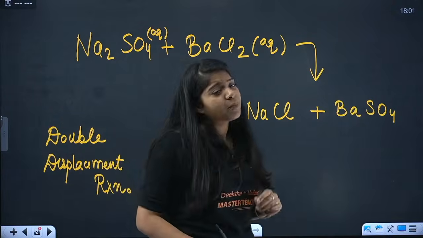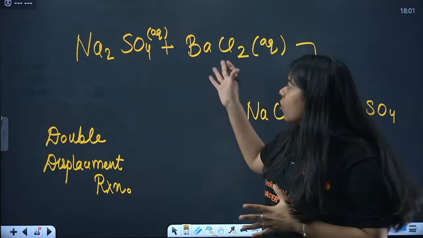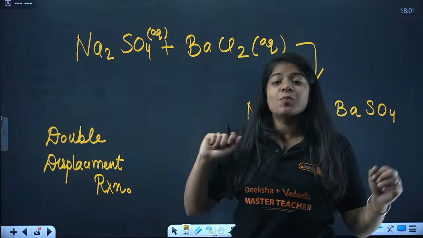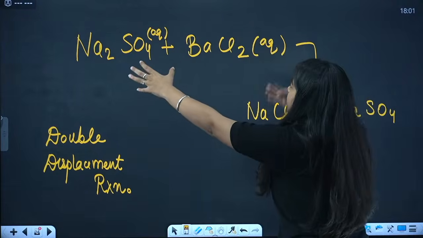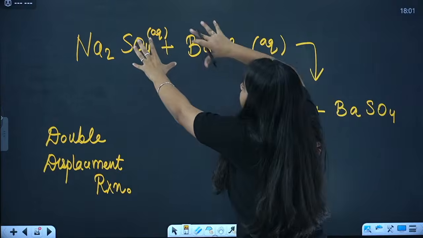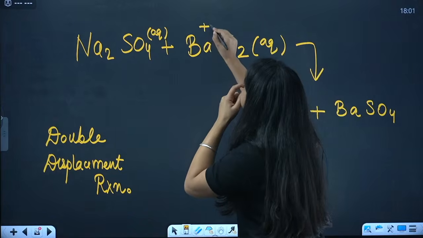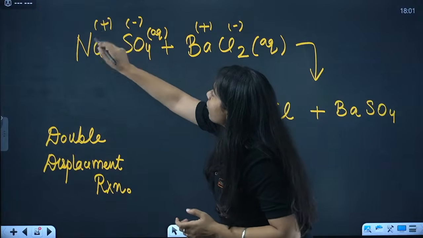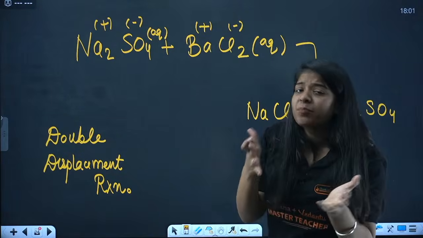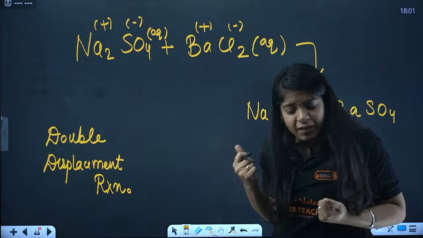Now you might ask, ma'am, why did Na go with Cl? It could have gone with Ba as well, right? So for that we need ionic composition, right? Na is plus, Cl is negative, SO4 is negative, Ba is plus. See, this is plus, this is negative, this is negative, this is plus. So obviously the plus will go with minus, right? Plus will not go with plus only, correct?